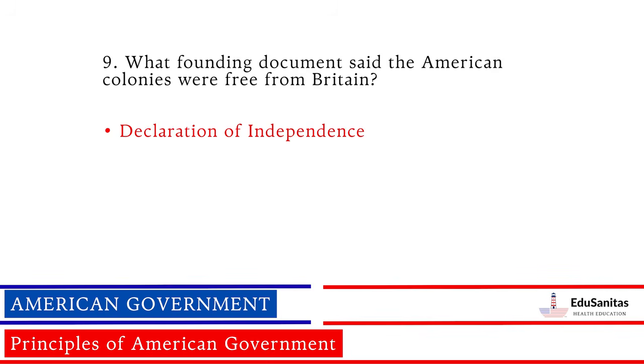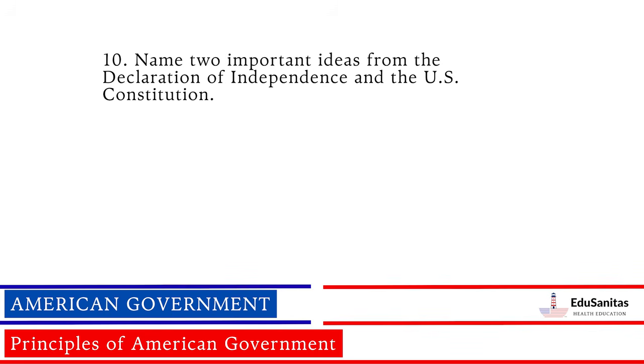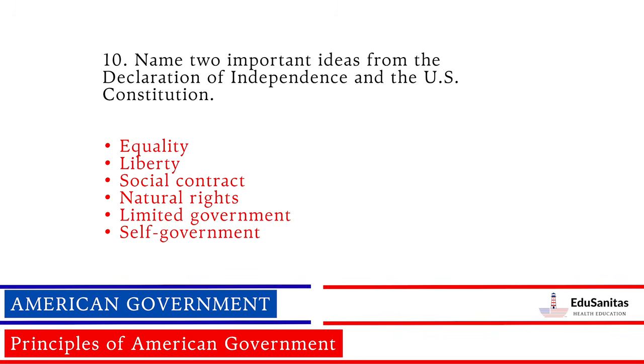Declaration of Independence. Name two important ideas from the Declaration of Independence and the U.S. Constitution. Equality, liberty, social contract, natural rights, limited government, self-government.